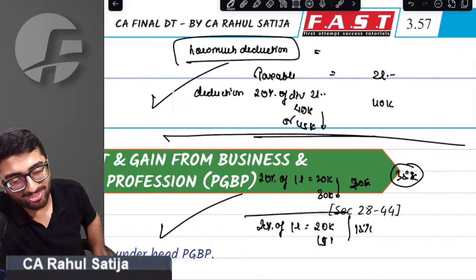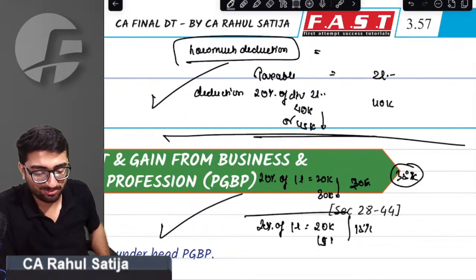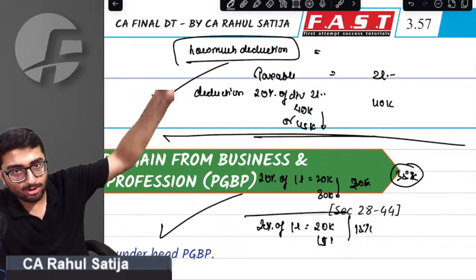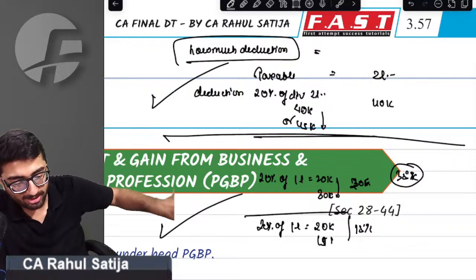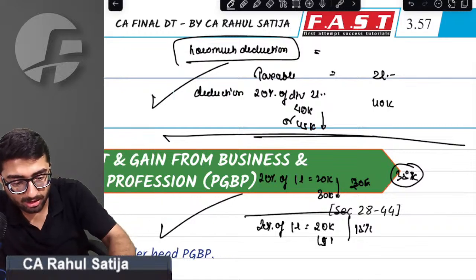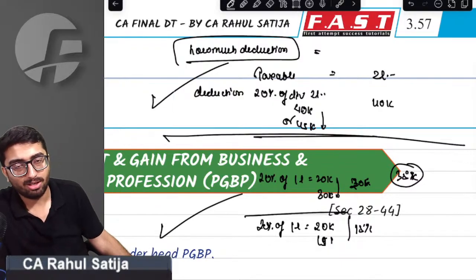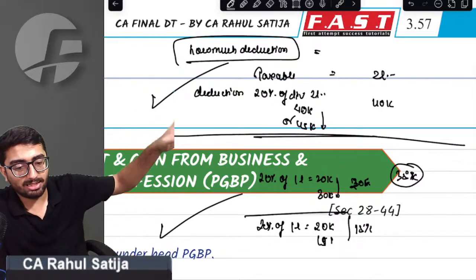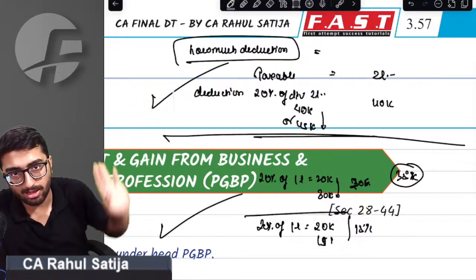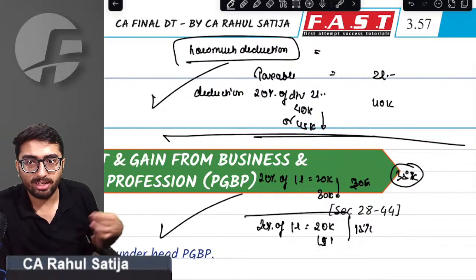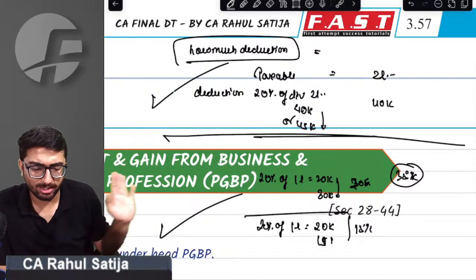In the suggested answer of ICAI, both the answers were accepted. If you have attempted the first one, it was correct. If you have attempted the second one, that means if you have followed the total system, then too it was correct. ICAI has accepted both the answers. If you have followed either method, ICAI has awarded marks. That is how you can solve with either method. You will be awarded marks without an issue.